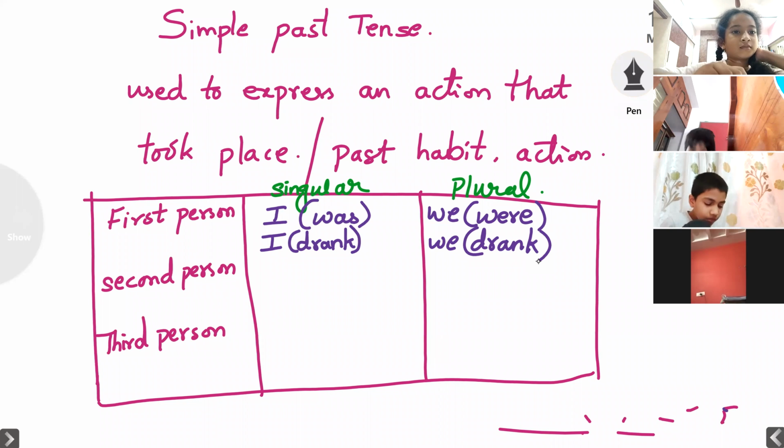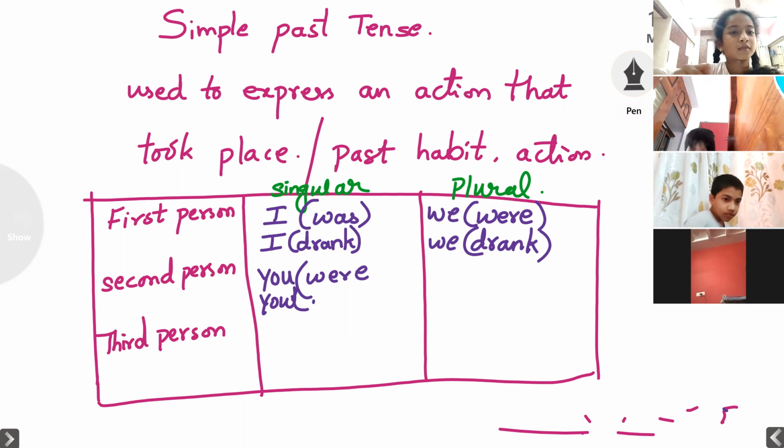Next one, let us see the second person. Second person, as we have discussed in the simple present tense, what are the second person? You. For you, you have to use here were. W-E-R-E, were. Again, a past form. What past form you will use here? Anything like wrote.